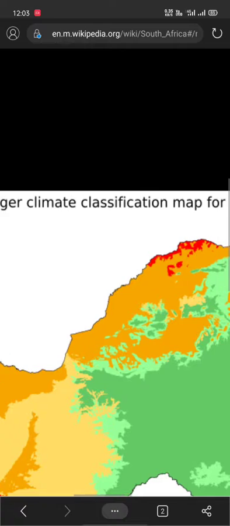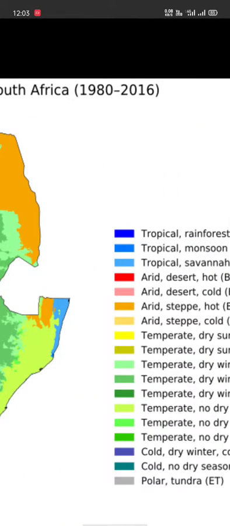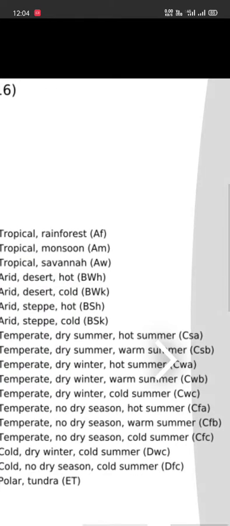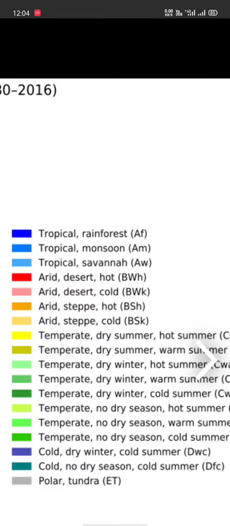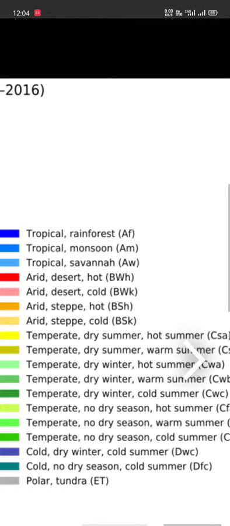These are the climatic classifications and climatic differences in South Africa. The major climates are tropical rainforest, tropical monsoon, which is something related to India, tropical savanna, arid desert hot, arid desert cold, arid steppe hot, arid steppe cold, temperate dry summer hot summer, temperate dry summer warm summer, and temperate dry winter hot summer.